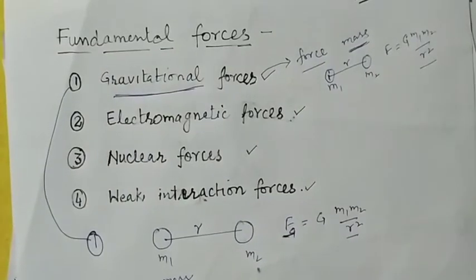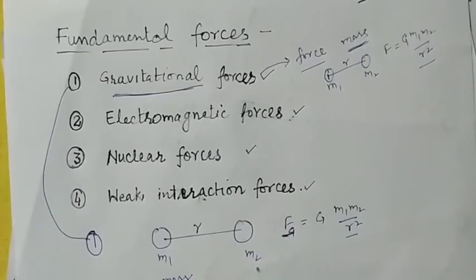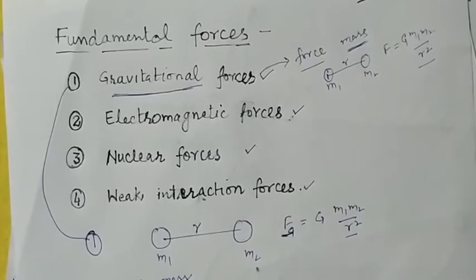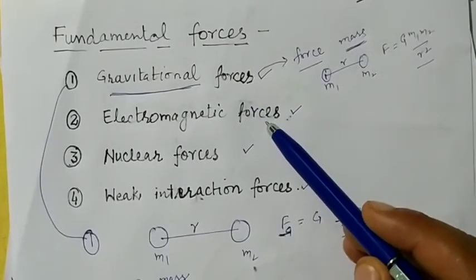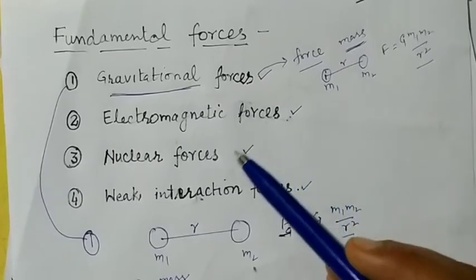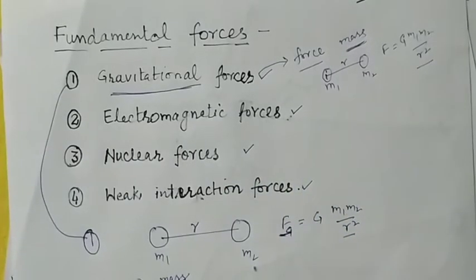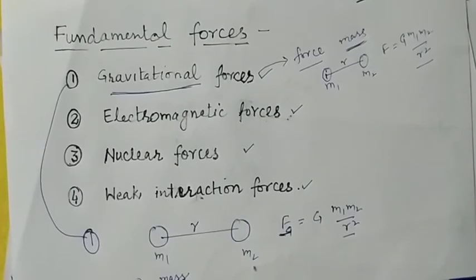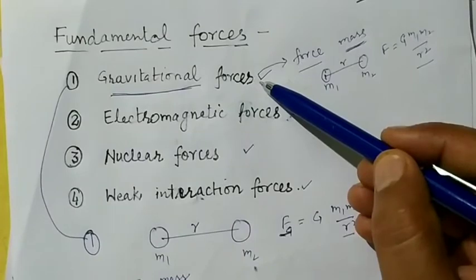In this video, we will discuss the fundamental forces that exist in nature. There are four fundamental forces in nature. The first one is gravitational force, then electromagnetic forces, nuclear forces, and the last one is weak interaction forces. Now let us discuss the first force, that is called the gravitational force.